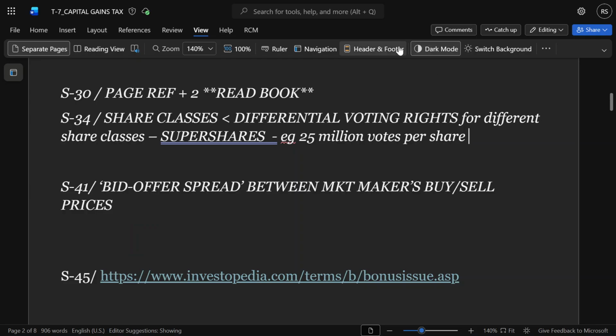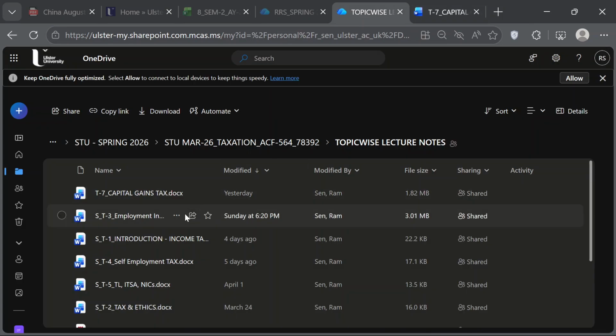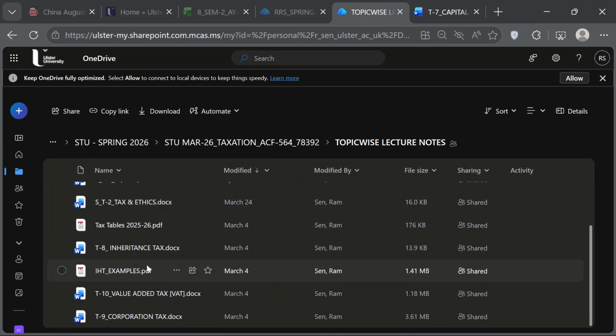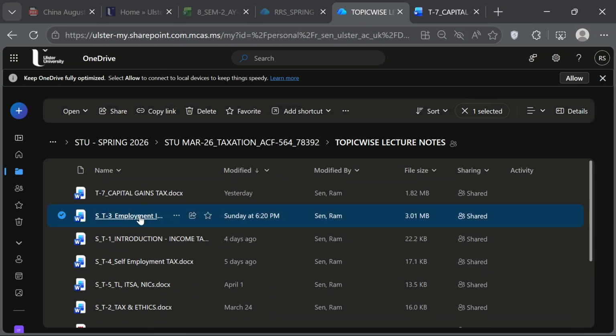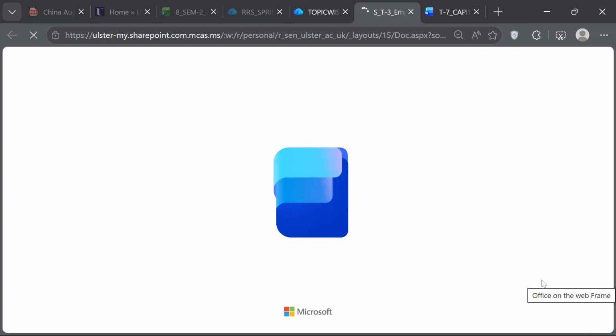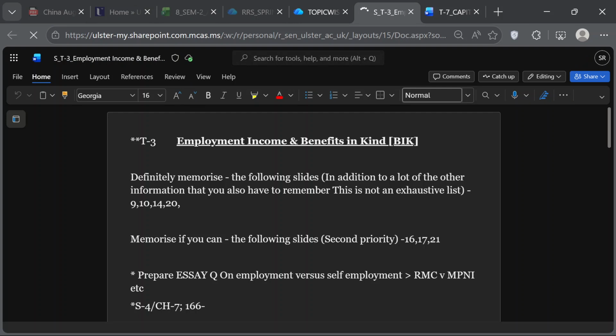Let's go to your topic-wise notes. You are talking about the bonus. Bonus is under employment income. As I mentioned to you, bonus will be governed by Section 18 of ITTOIA 2003, which means that we are looking at the total question. So what is your question? Let's look at your question.